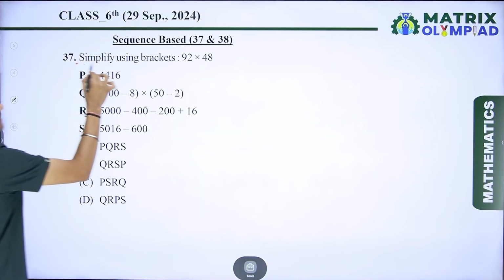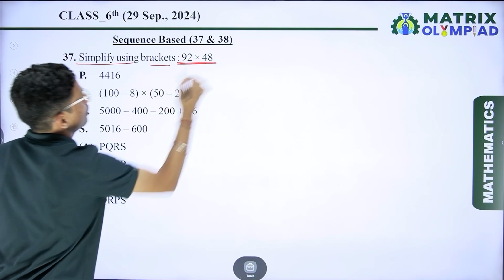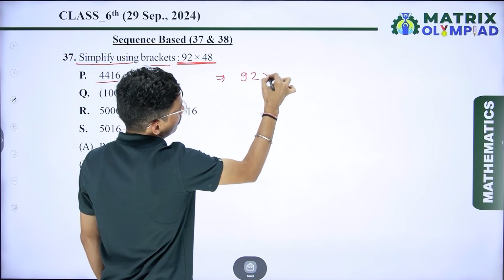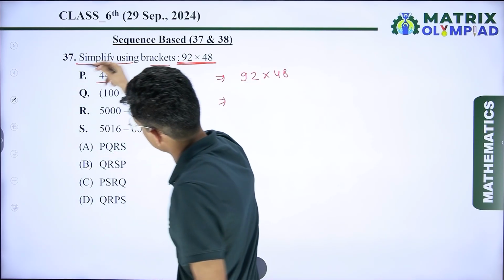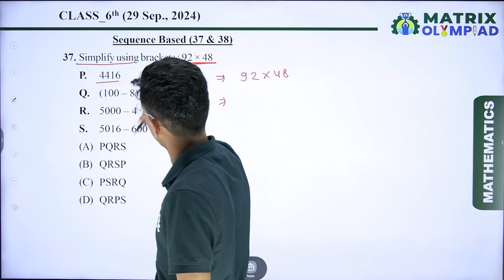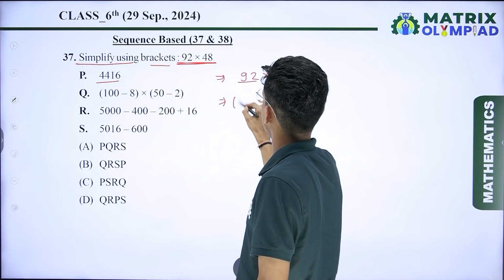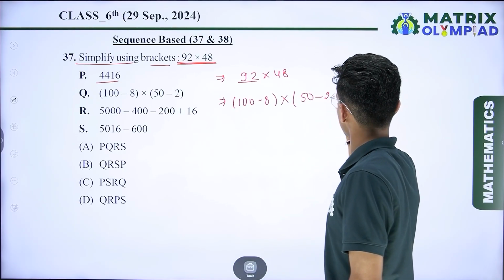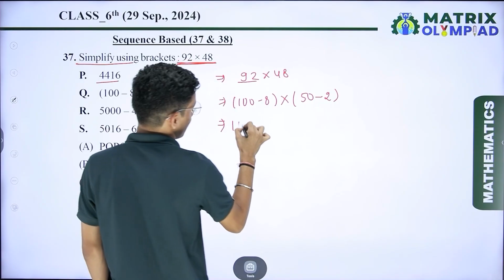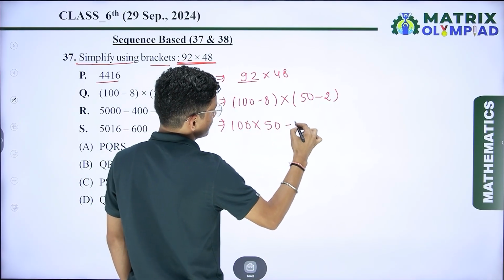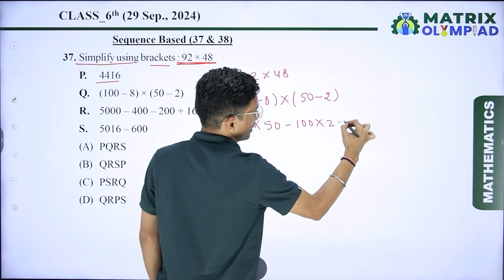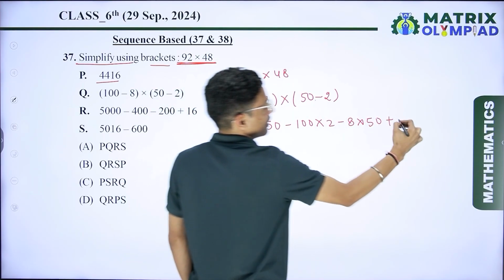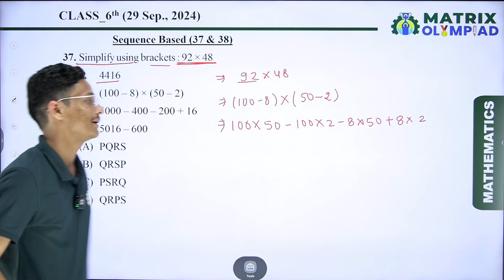If I talk about the next question, simplify using brackets: 92 multiplied by 48. So here we use this approach to solve the question. 92 I can write as 100 minus 8, and 48 I can write as 50 minus 2. If I multiply these, I get 100 multiplied by 50, minus 100 multiplied by 2, minus 8 multiplied by 50, and plus 8 multiplied by 2. Simply we have to calculate these.